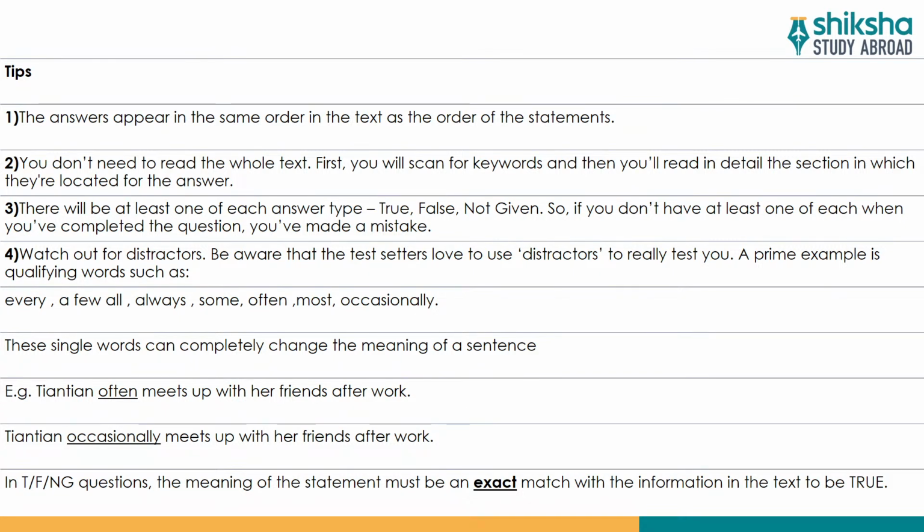So, yes, and I have given an example related to it. Tian Tian often meets up with her friends after work. This is one sentence and often has been underlined because it's acting as a distractor here. Tian Tian occasionally meets up with her friends after work. So, occasionally has also been underlined. Now you can understand the difference between often and occasionally. These are two contradicting words, two words which are opposite in nature.